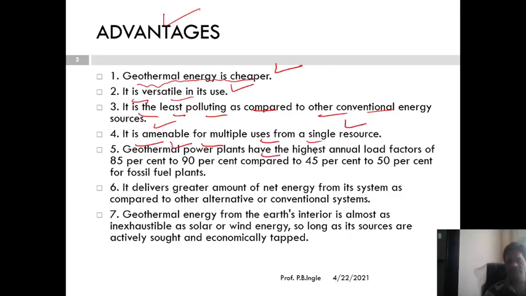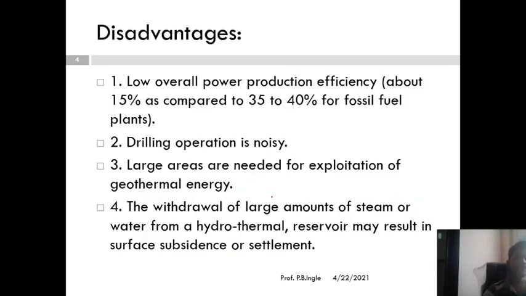Geothermal power plants have the highest annual load factors, 85% to 90% compared to 45% to 50% for fossil fuel plants. Okay, it delivers a greater amount of net energy from its system as compared to other alternative or conventional systems. Geothermal energy from the earth's interior is almost as inexhaustible as solar or wind energy, so long as its sources are actively sought and economically tapped, guys. Okay, and what are the disadvantages?